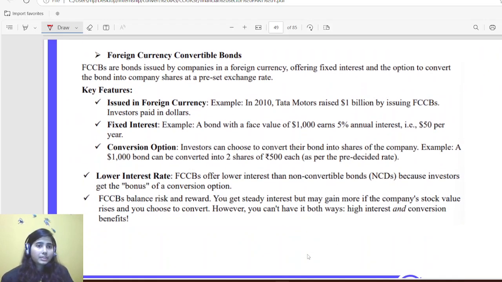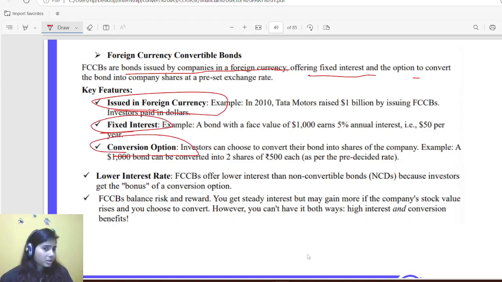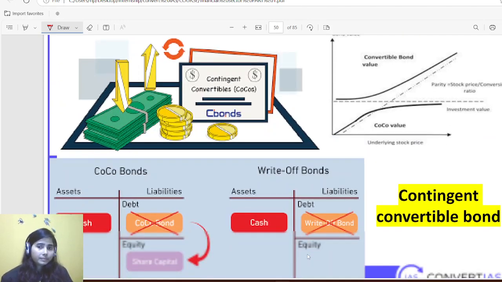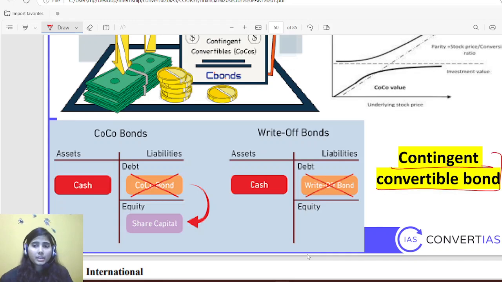So FCCBs are bonds issued by companies in foreign currency, offering a fixed interest rate. Same thing, issued in foreign currency, with a fixed interest rate and conversion option. Lower interest rate than non-convertible bonds because the investor gets the bonus of the conversion option. Then comes the contingent convertible bond.